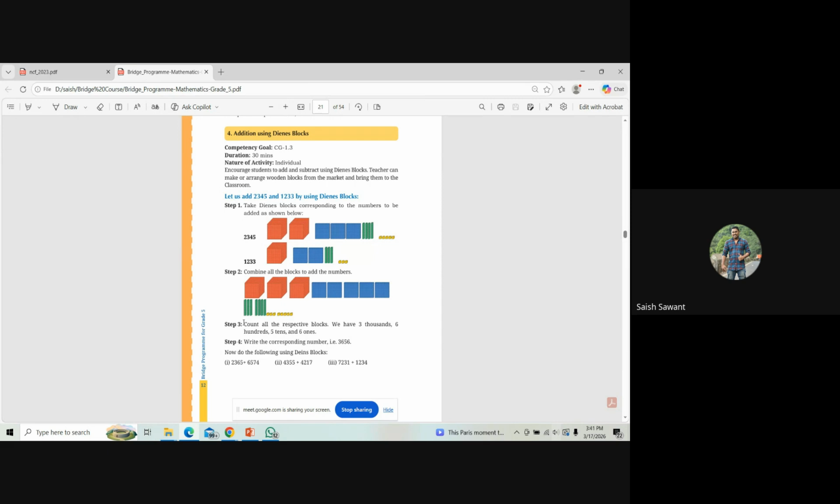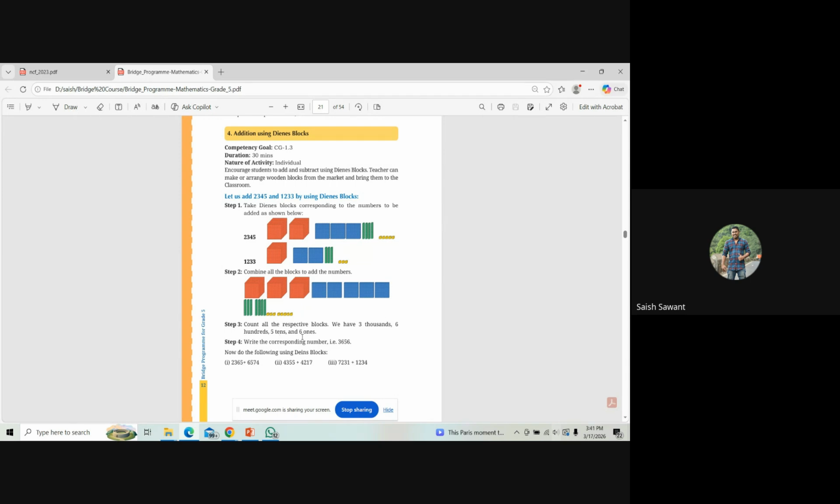Now in step 3, you can see, count all the respective blocks. So we have 3000. Yes, it is correct. Then it is saying 600, which is completely wrong. Here it is 500. Then here it is 1, 2, 3, 4, 5, 6, 7 tens, but here it is mentioned as 5 tens. So it is purely a typing error, which I feel.